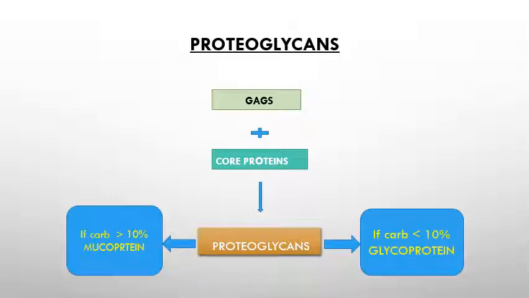Now proteoglycans. What is the meaning of proteoglycans? Proteoglycans are composed of glycosaminoglycans, with negatively charged sulfate groups and carboxylic groups. They bind with the core proteins present in the extracellular matrix, and that leads to proteoglycans. If the carbohydrate is greater than 10%, that is known as mucoprotein, and if the carbohydrate is less than 10%, that is known as glycoprotein. So proteoglycans are divided into mucoproteins and glycoproteins.